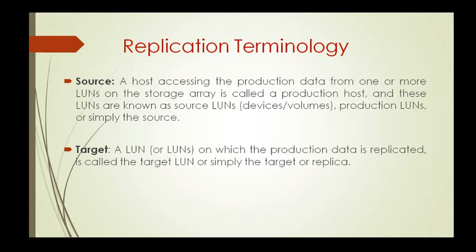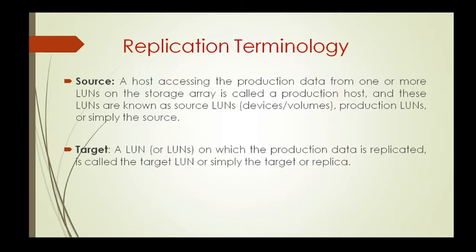First is the source. A host accessing the production data from one or more LUNs on the storage array is called a production host, and these LUNs are known as source LUNs, or you can say these are nothing but the devices or volumes.